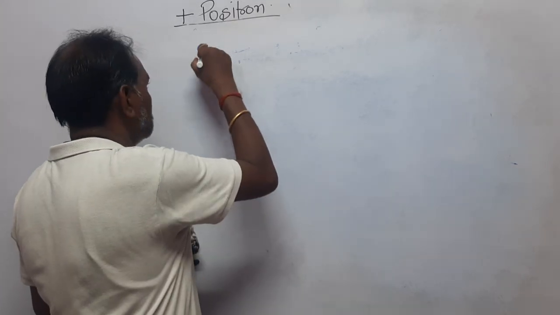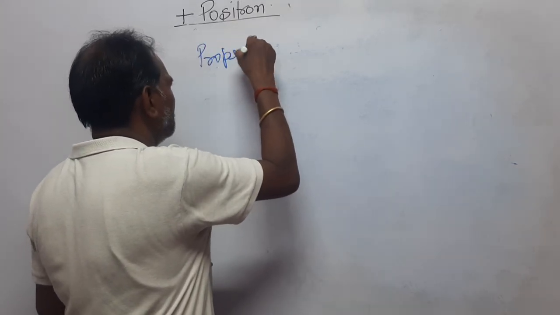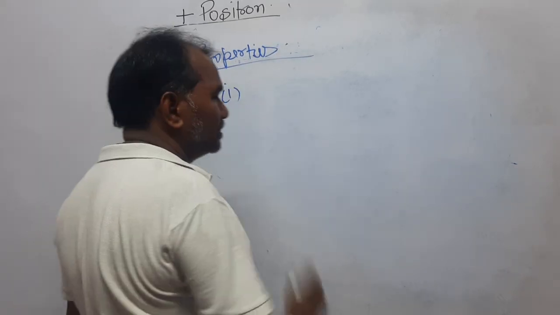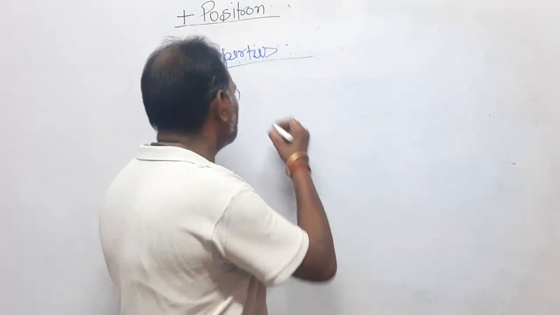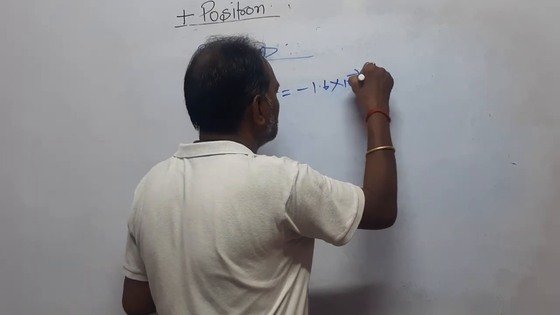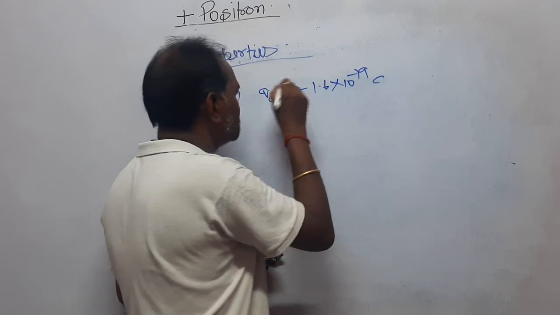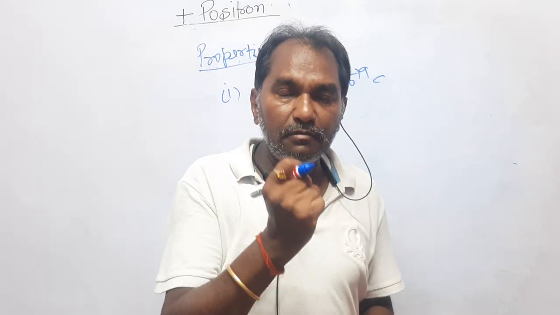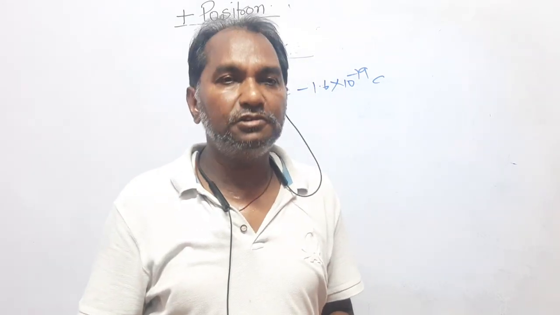Properties of charge. First property: the electron carries the most fundamental charge. The charge of an electron is minus 1.6 into 10 power minus 19 coulomb. This is the charge of the electron, and this is the least minimum charge found in this universe.